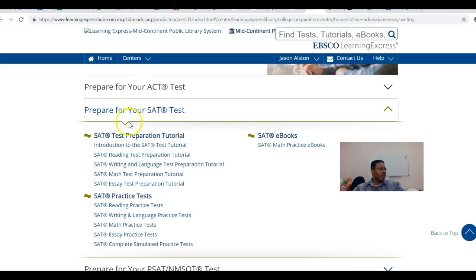So for instance, you can go into your Prepare for the SAT test and you've got some tutorials. There is an ebook, as you would see right there, and you will have access to that ebook through this resource. And you will have testing tutorials, and you will have practice tests over here.